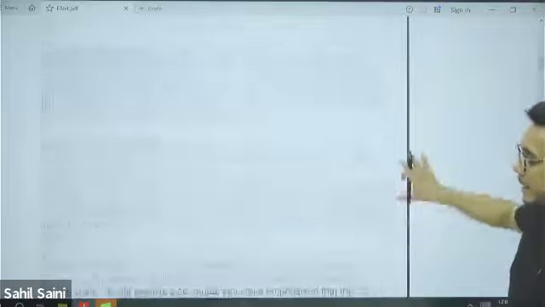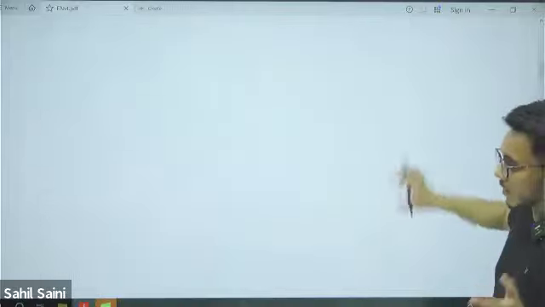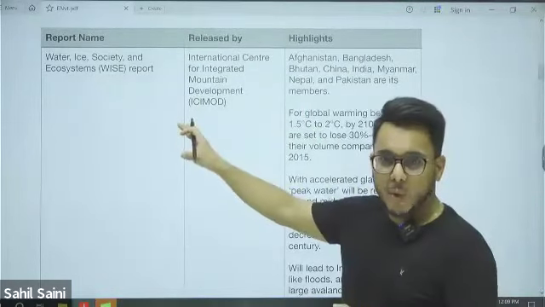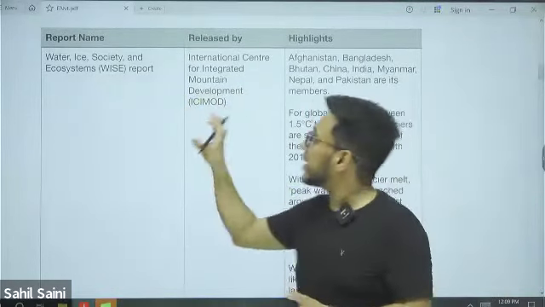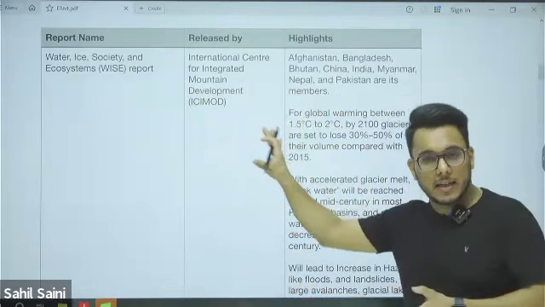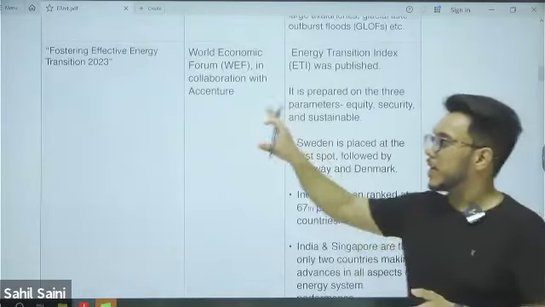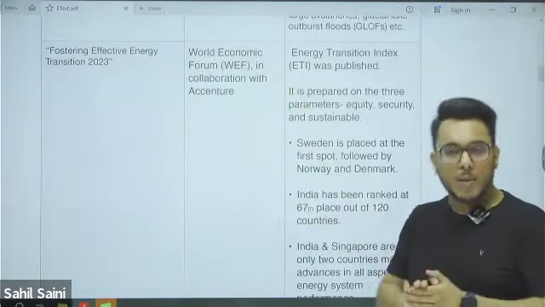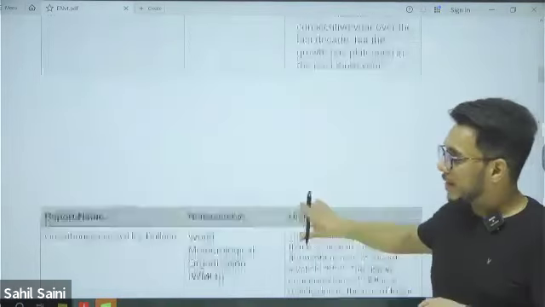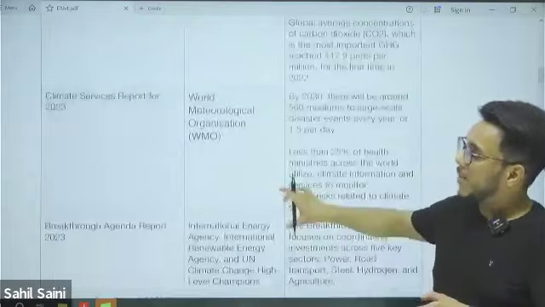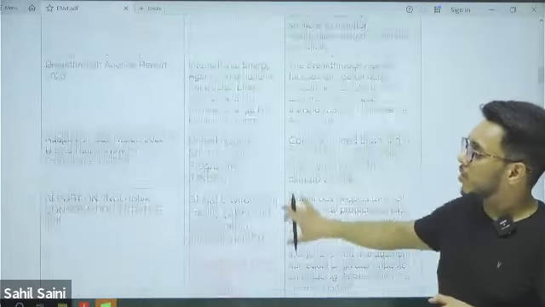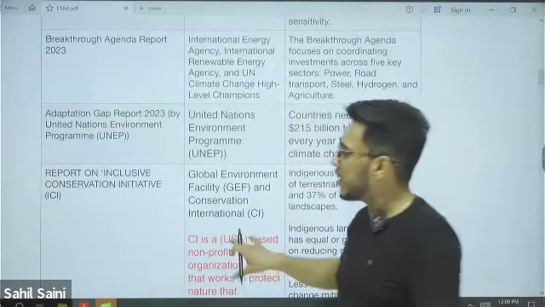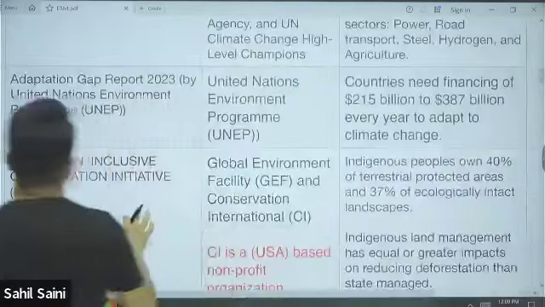Now, moving on, and we also started with the reports. We discussed the WISE report released by the International Center for Integrated Mountain Development. Then the Fostering Effective Energy Transition 2023 report, by the World Economic Forum and Accenture. Then we discussed the Greenhouse Gas Bulletin, Climate Services report, Breakthrough Agenda report. All these reports we have discussed. And now moving on.